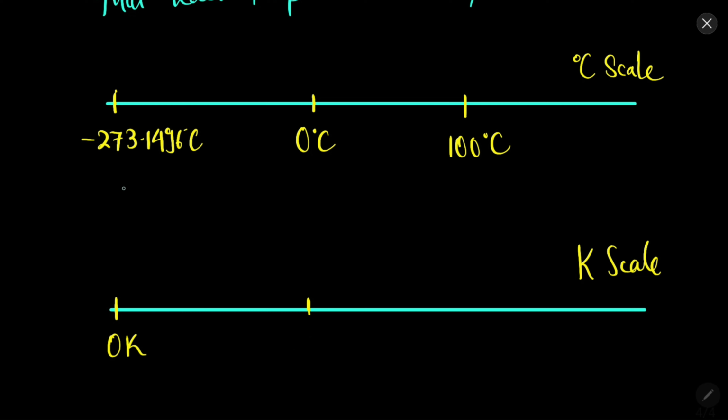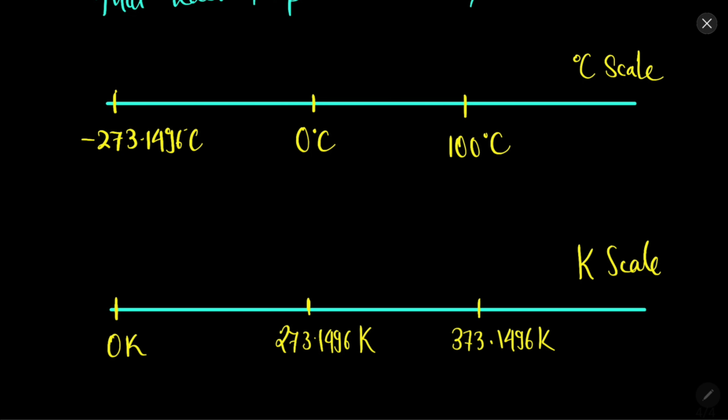Now as we have shifted the scale, 0 degrees Celsius will become 273.1496 Kelvin, and 100 degrees Celsius will become 373.1496 Kelvin. Obviously we will not go into 1496 again and again, so in general we will call it 273. Do not get confused.